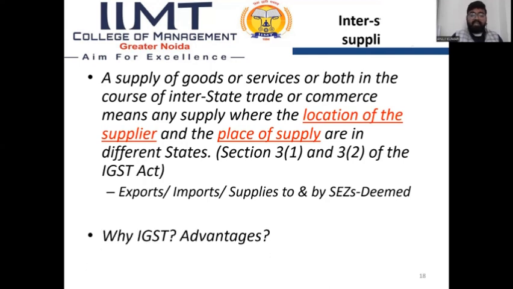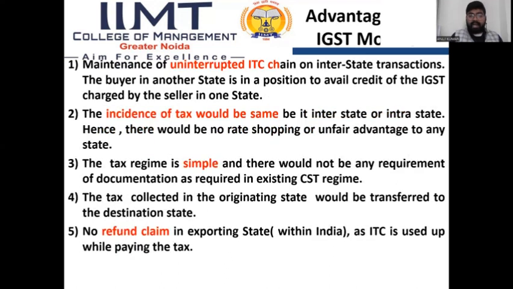Next is why IGST, and its advantages. Advantages of the IGST model: first is maintenance of an uninterrupted ITC chain on interstate transactions. The buyer in another state is in a position to avail the credit of the IGST charged by the seller in one state. The incidence of tax would be the same, be it interstate or intrastate. Hence, there would be no rate shopping or unfair advantages to any state.